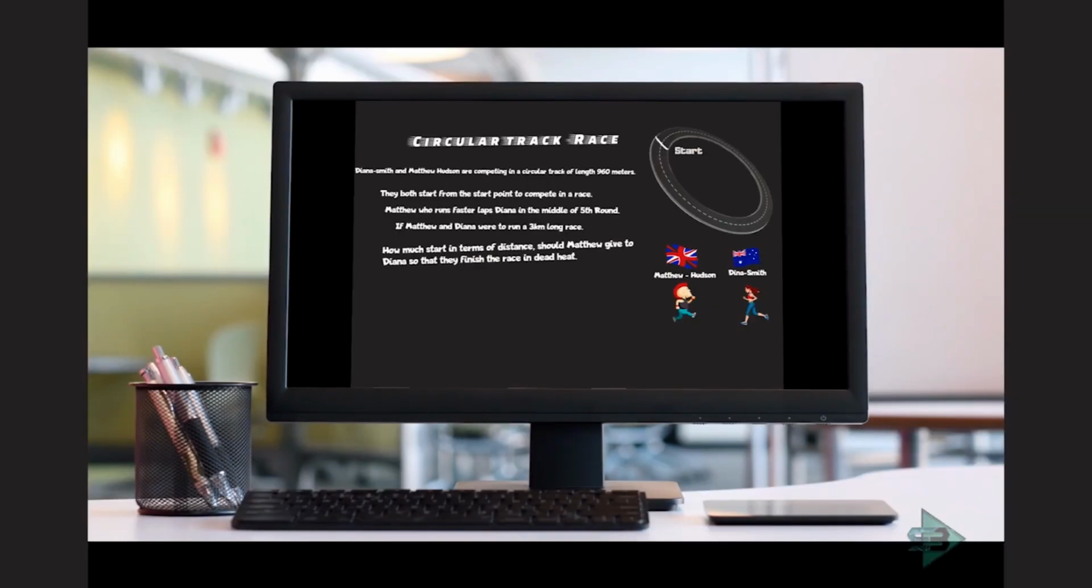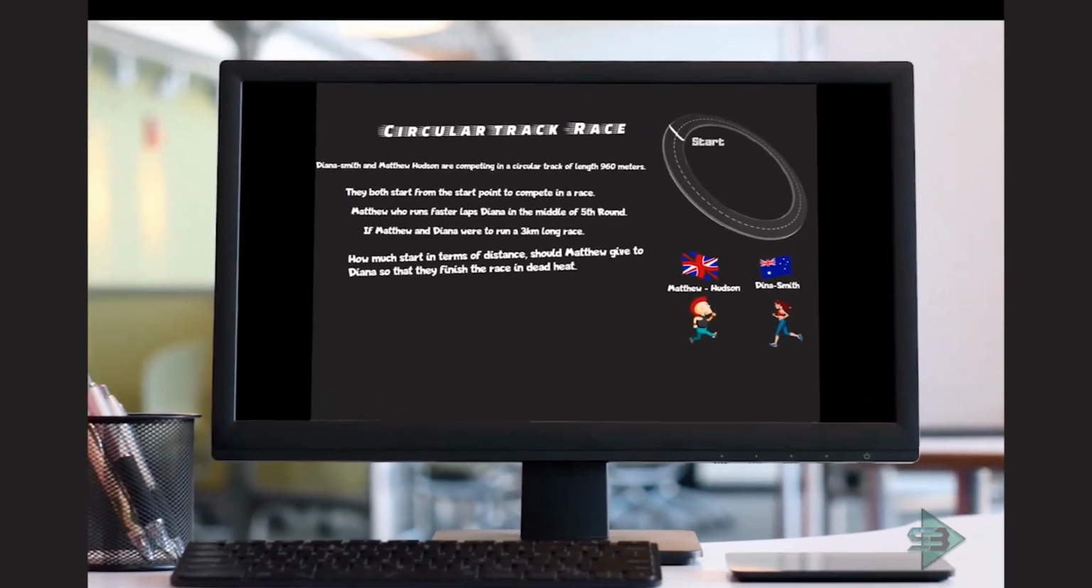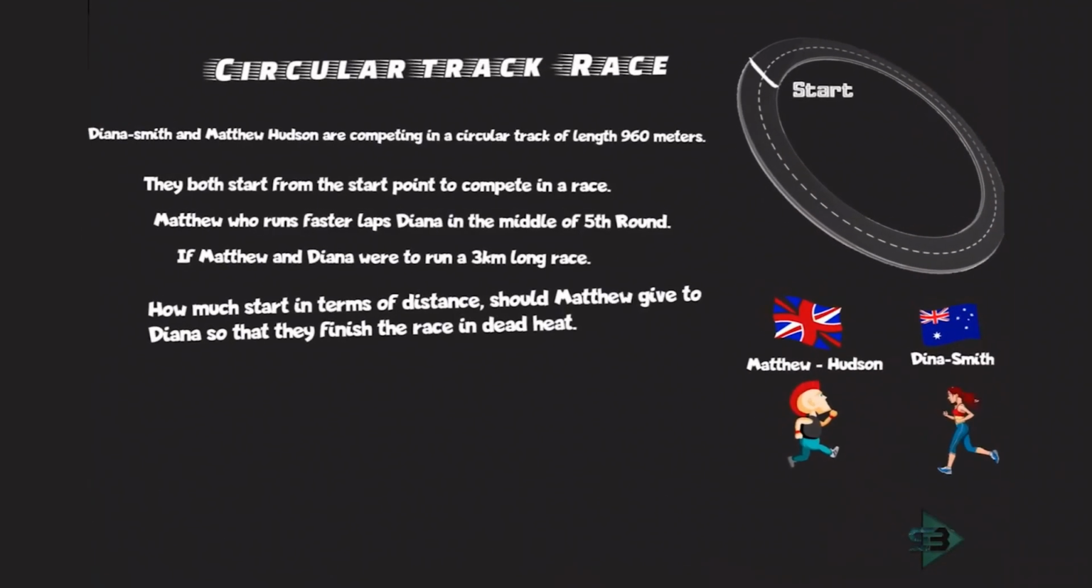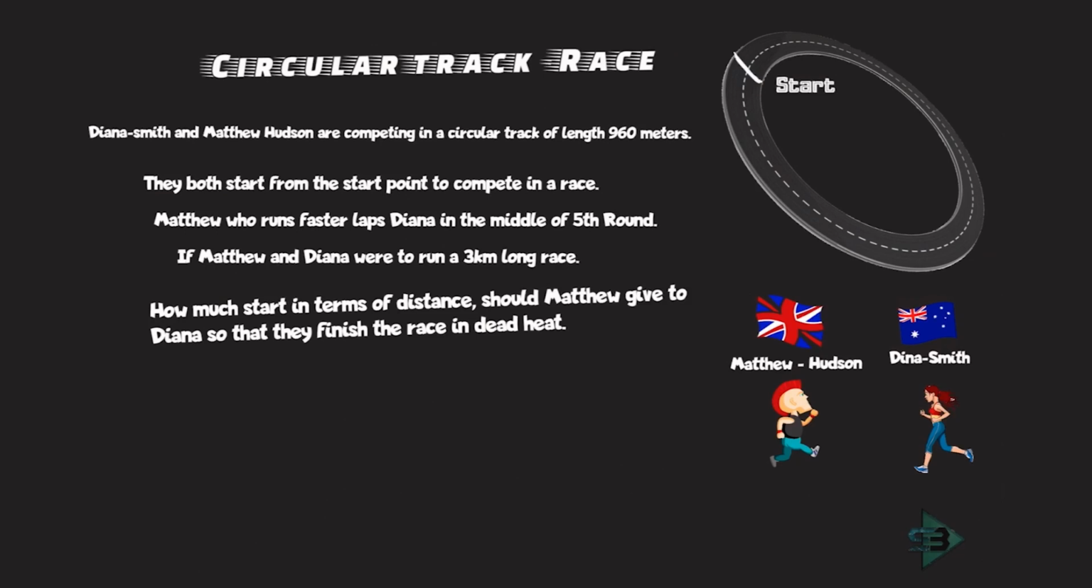Linear race, now we move on to circular race. Now this circular race involves racing around a circular track, and that's why it is given the name circular track race. This is between Dinah Smith, who is from Australia, and Matthew Hudson, who is from Great Britain. And what is the race about? They are competing on a circular track of length 960 meters. They both start from the same start point to compete in a race.